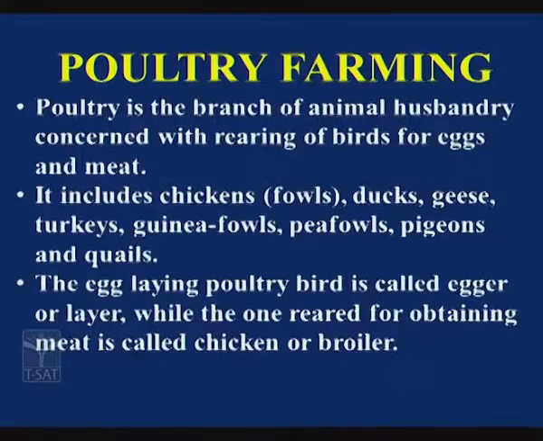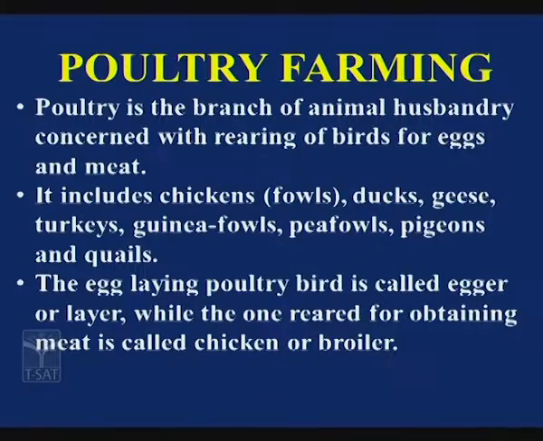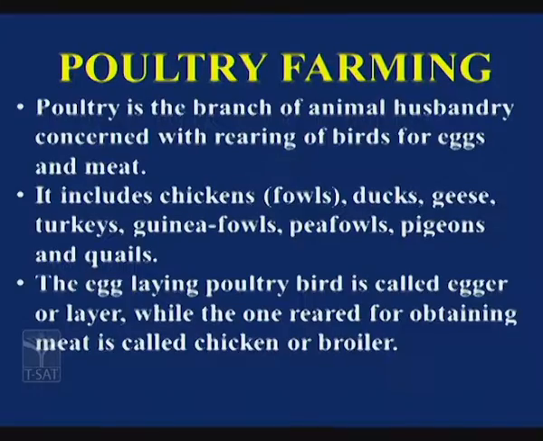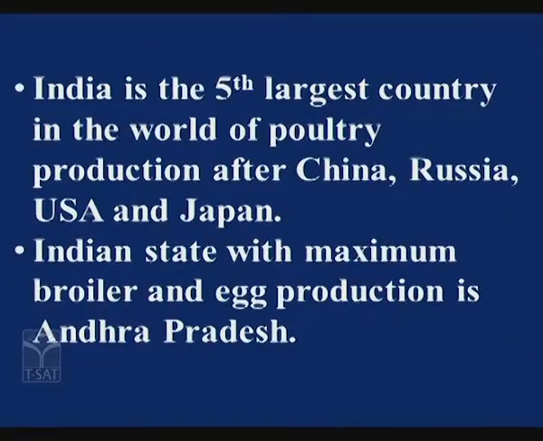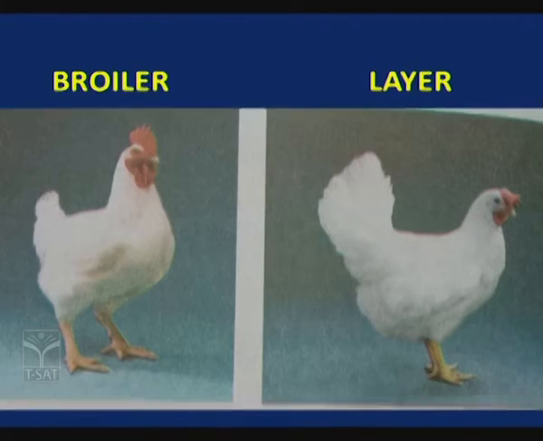Poultry birds are of two types. The egg-laying poultry bird is called a layer, while the other one which is reared for obtaining meat is called a broiler. Now, India is the 5th largest country in the world in poultry production after China, Russia, USA and Japan. The Indian state with the maximum broiler and egg production is Andhra Pradesh. I repeat, India is in 4th position in egg production, whereas in 5th position in chicken production. Okay, children, so this is broiler and layer. Broiler is useful for getting meat and layer is useful for getting eggs.